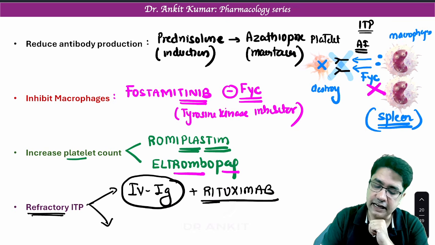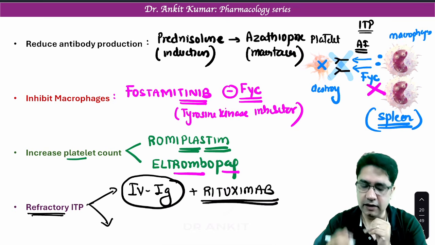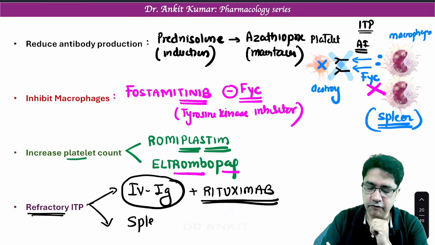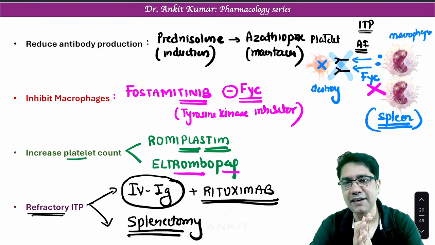Rituximab will also reduce antibody production. Or there is a role of surgery. Can you tell me which organ we can remove? We can remove the spleen, splenectomy. So this is the treatment of ITP.